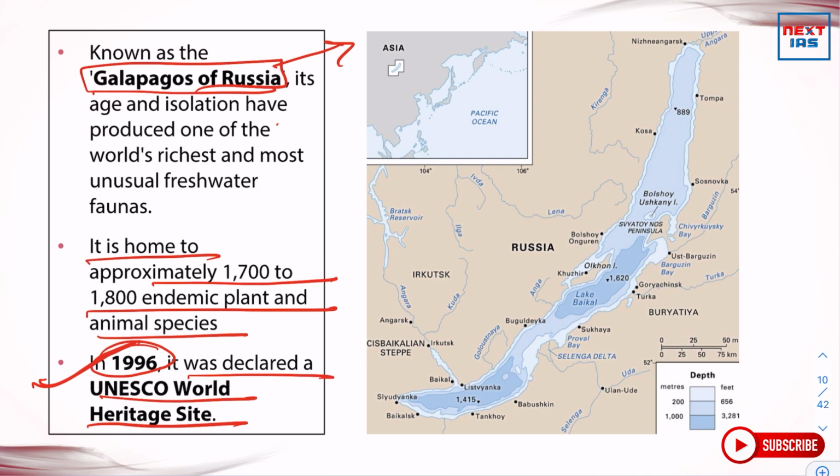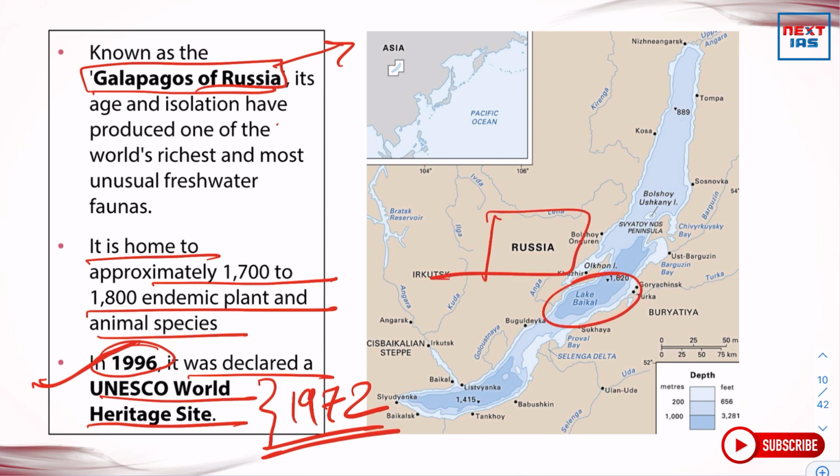See, UNESCO World Heritage Sites first came into being through a treaty in 1972. So this is Lake Baikal in Russia. You can see it is next to the Pacific Ocean, but it is enclosed by the territory of land in Russia.